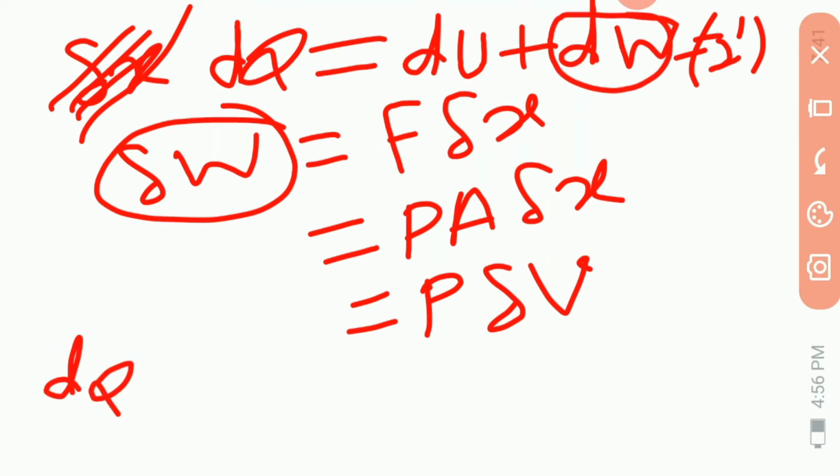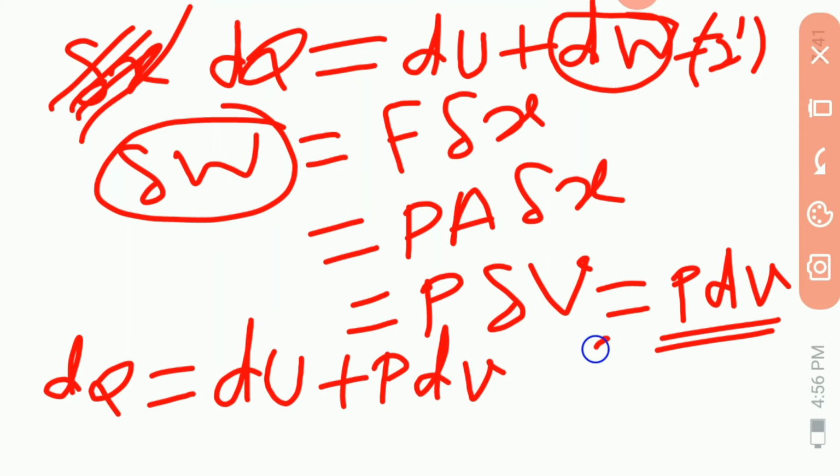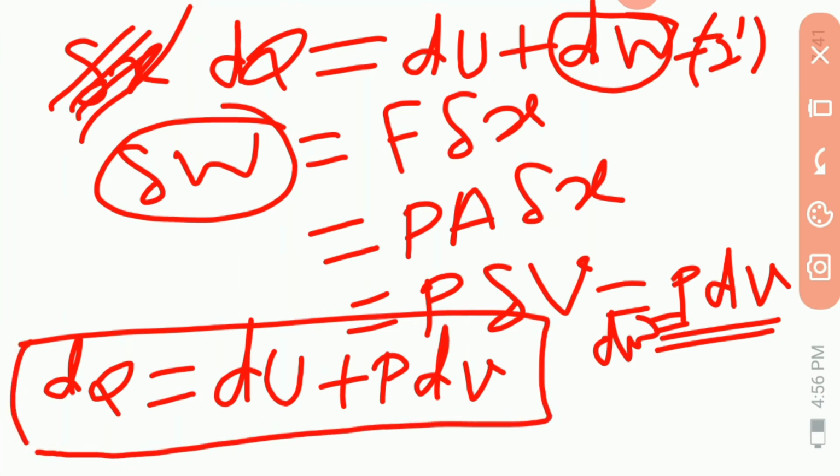We get dQ is equal to dU plus P dV, since dW is equal to P dV. So we get this equation. This article is also finished here.